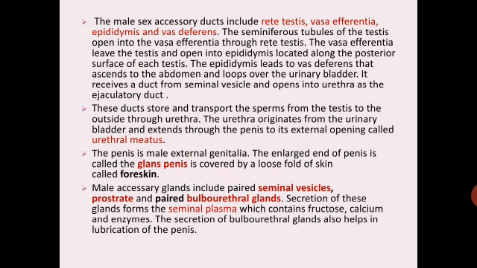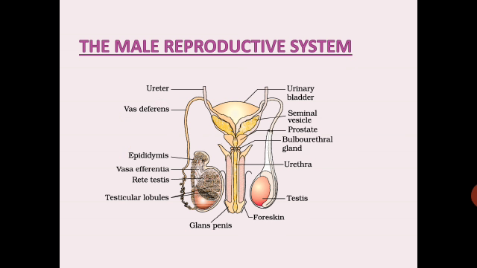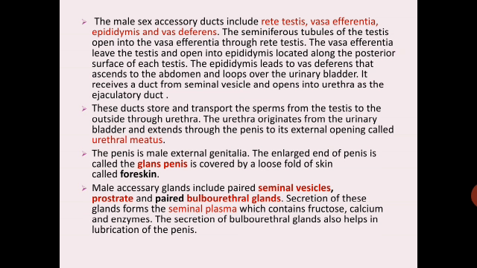The male accessory ducts include rete testis, vas efferentia, epididymis and vas deferens. As we have seen in the diagram here, it consists of epididymis, vas efferentia, rete testis, vas deferens.